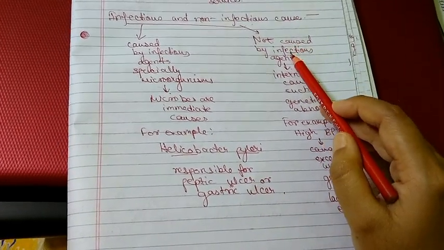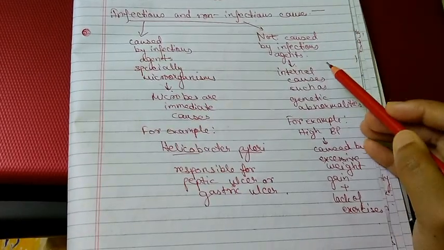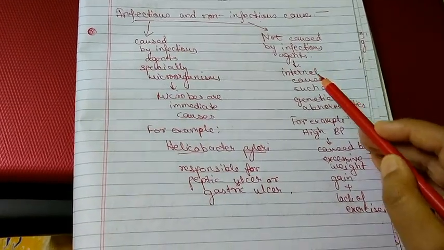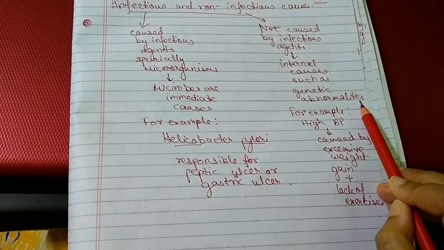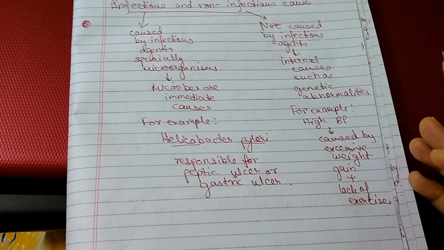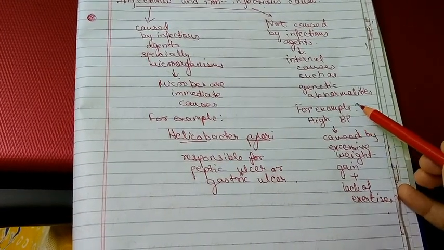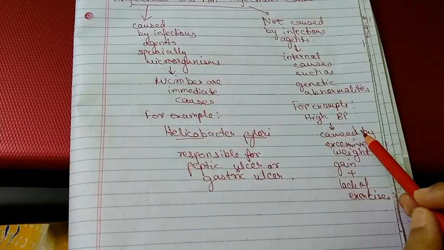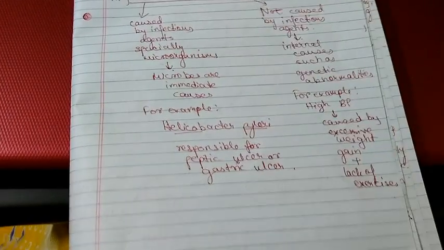Now the non-infectious causes are the causes that are not caused by infectious agents, and internal causes such as genetic abnormalities are responsible for this. So these genetic abnormalities can be of various types. For example, high blood pressure can be caused by excessive weight gain and lack of exercise.